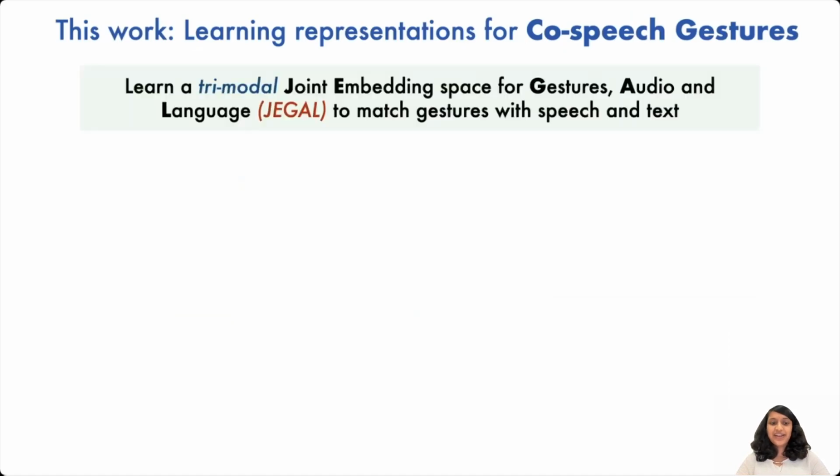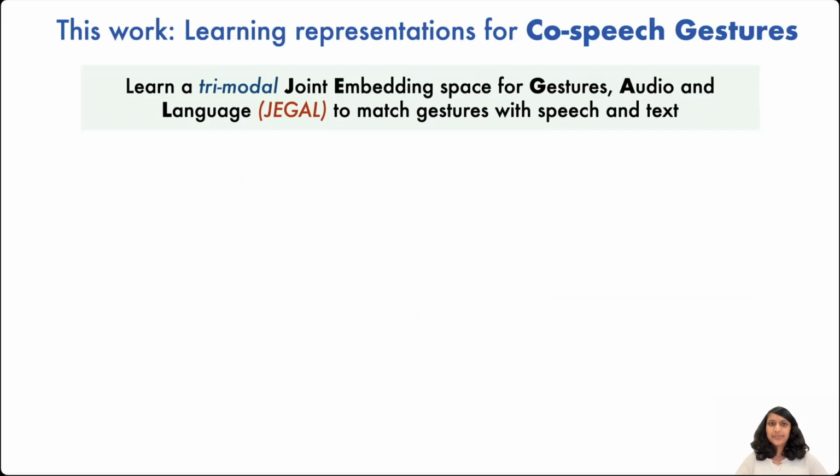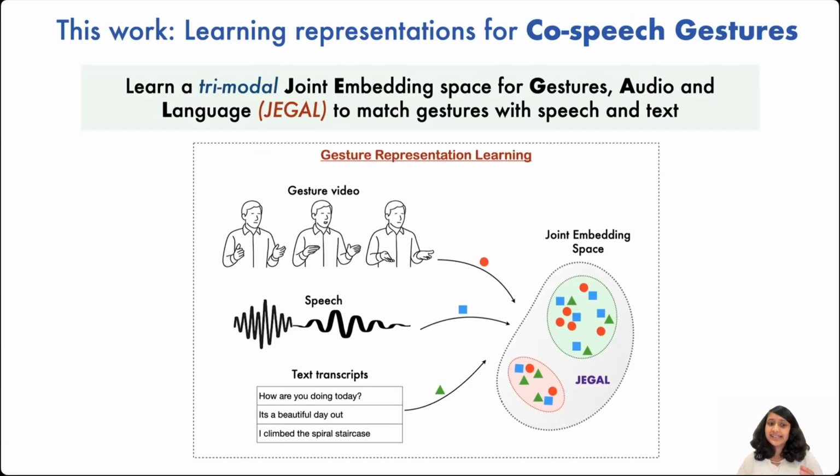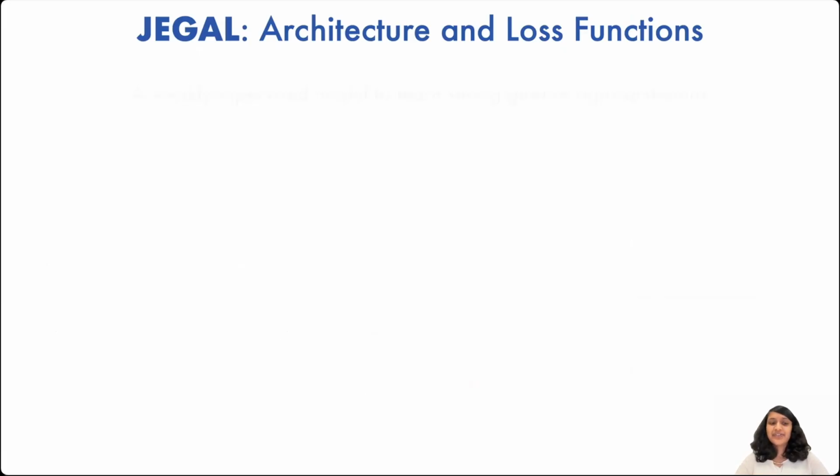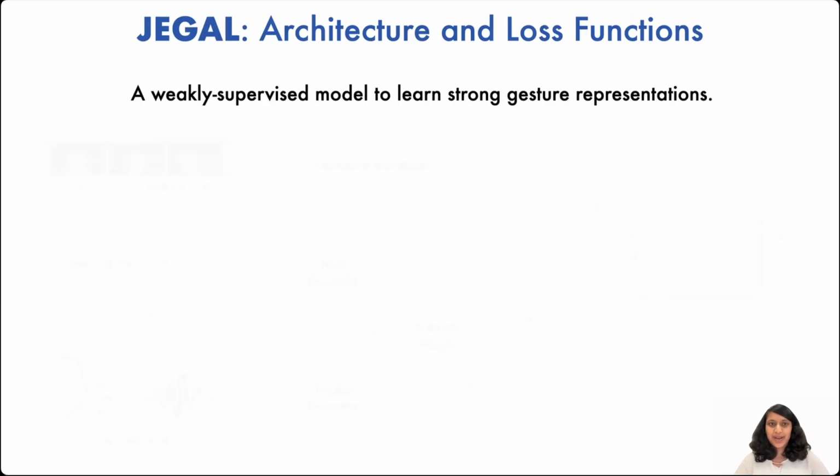In this work, we learn a joint embedding space with the three modalities, gestures, audio, and language, such that the matching components, like similar gestures and their corresponding speech and text, are clustered together in this embedding space, and the non-matching parts are pushed apart. To do this, we designed JGAL, a weakly supervised model.